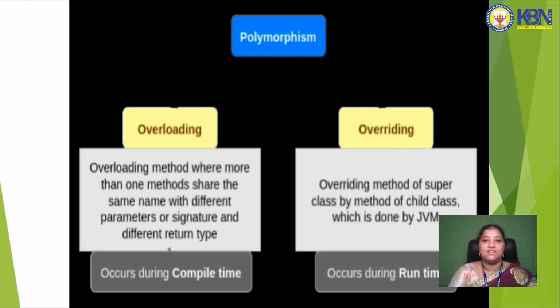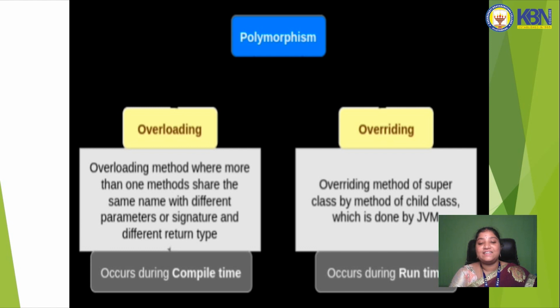Let's see the definition of method overloading. Overloading means where more than one method shares the same name with different parameters and different return types. For example, take shape. We can define a polygon as a shape, or a circle as a shape, or a triangle as a shape. So there is one name, that is shape, and different forms, that is nothing but different shapes.